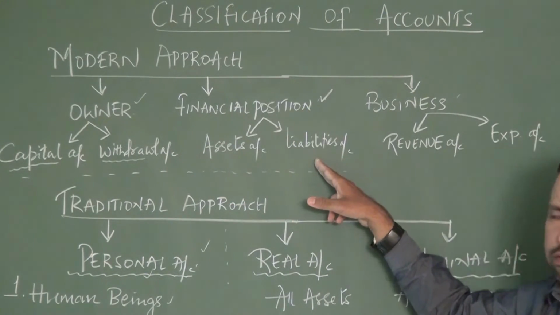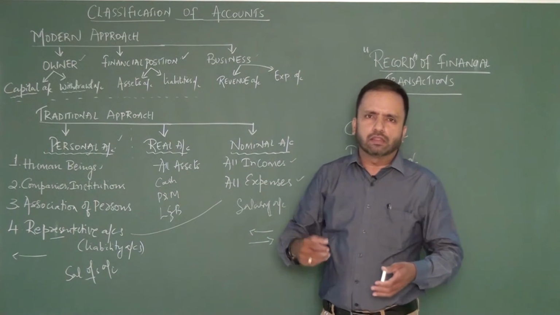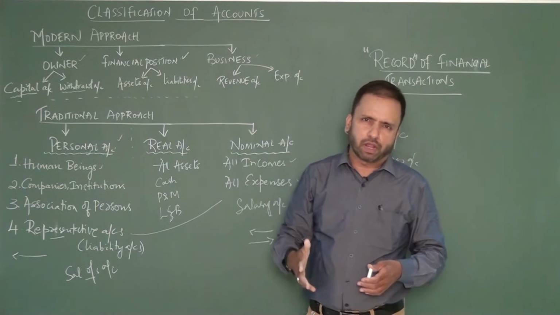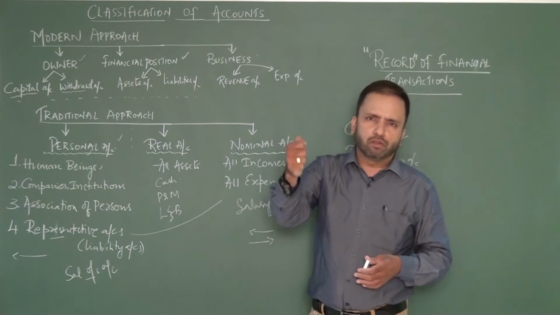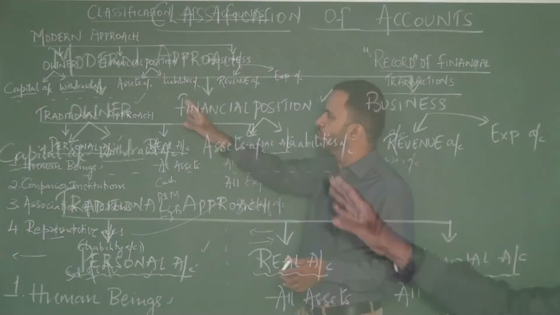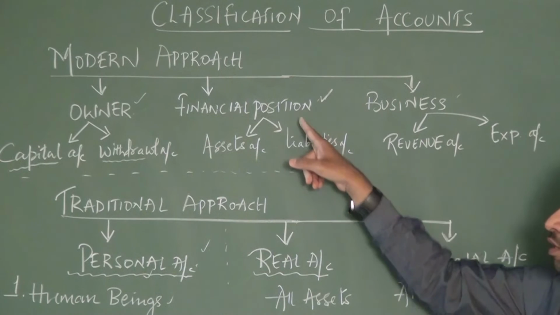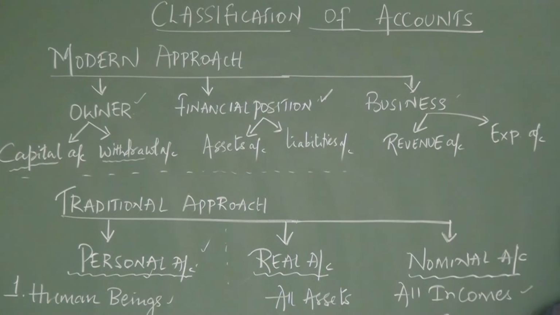All the liabilities refer to anything which we are supposed to pay, like the amount of money I should pay to my suppliers, the people who have supplied goods to me, the creditors, etc. So, all the assets and liabilities will be recorded, and these two put together, we can say, are a reflection of the financial position of the business.